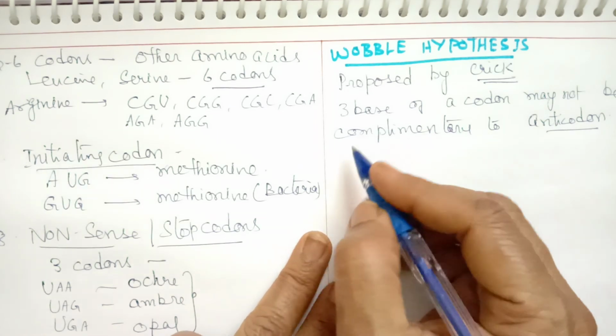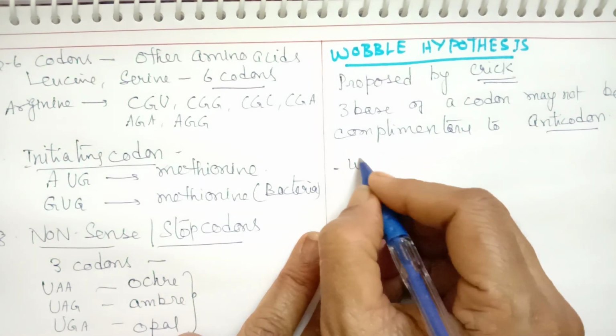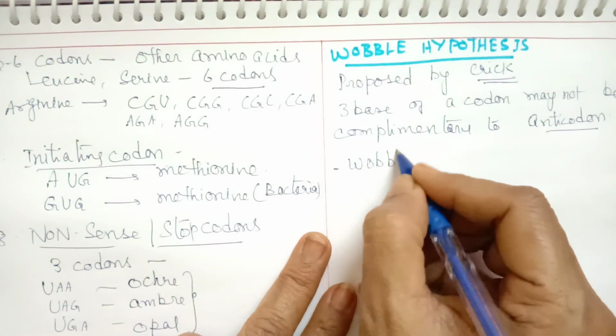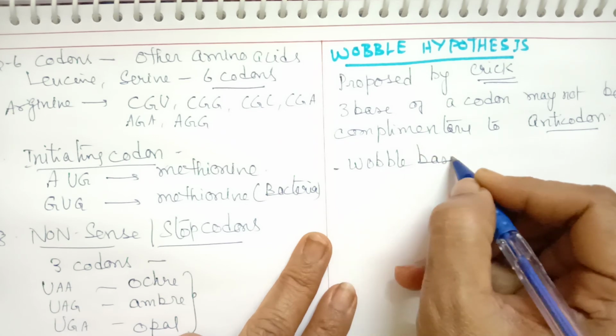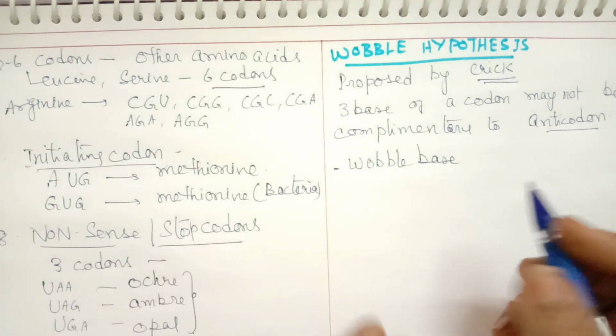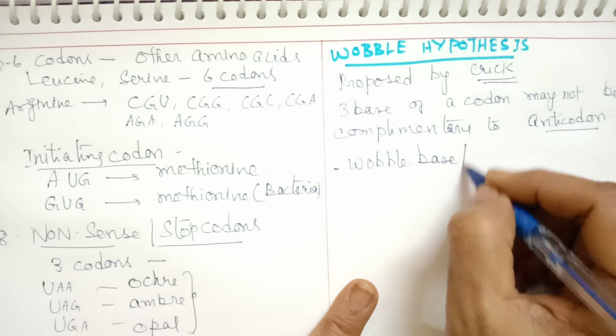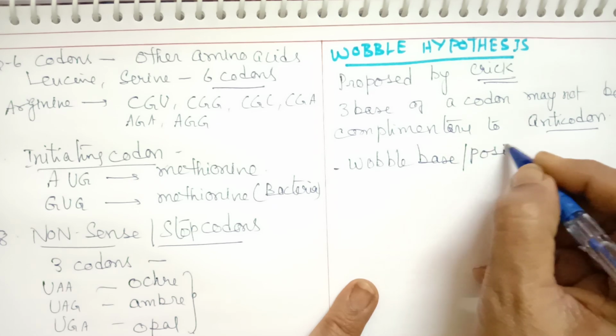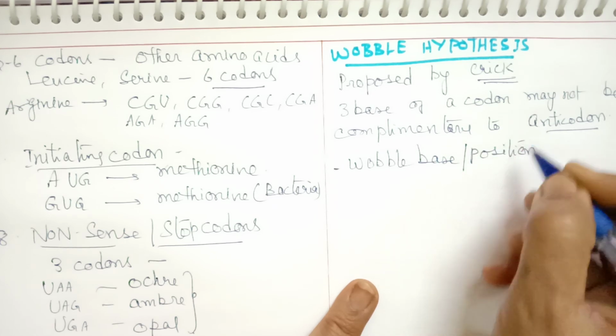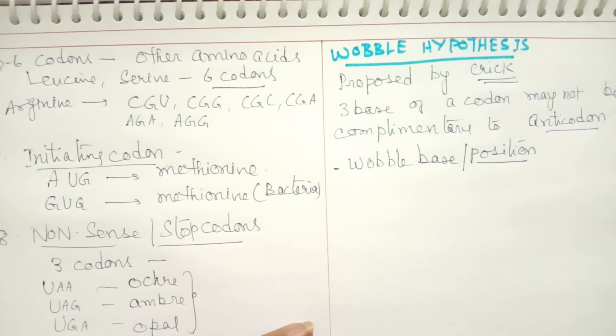This third base of the codon is called the wobble base. Wobbling means something which is shaking. It is also called the wobble position. This has a very important significance, which we will see at the end.